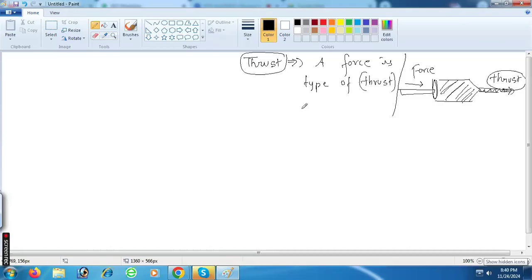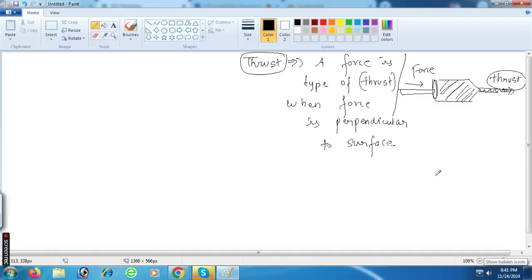So this is basically thrust. When force is perpendicular to the surface, force is perpendicular to the surface. Correct. Force is perpendicular to the surface.